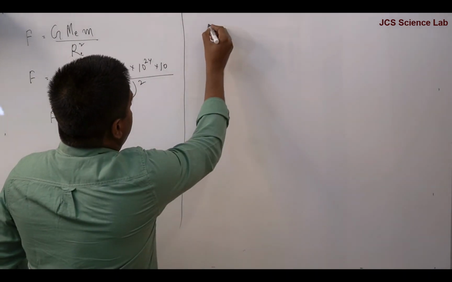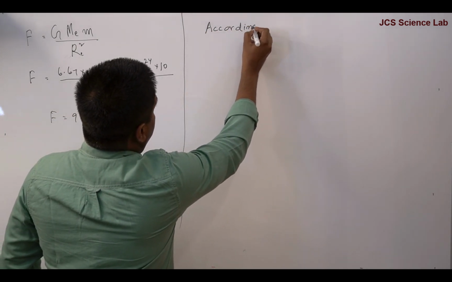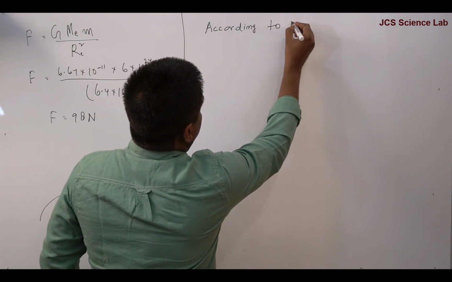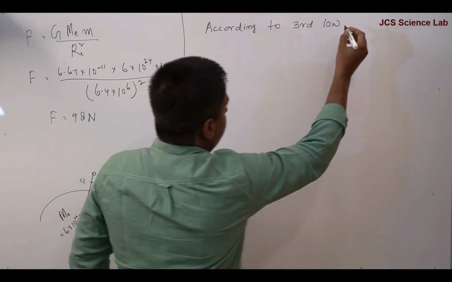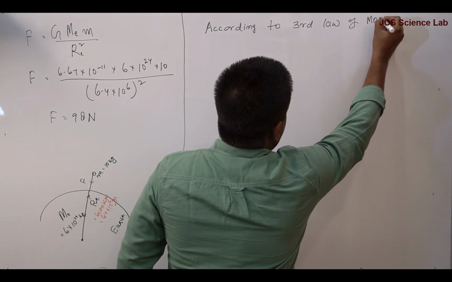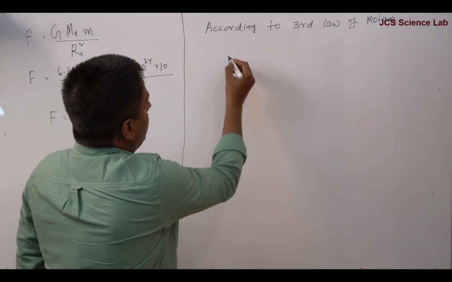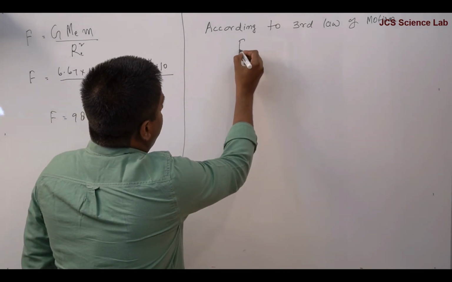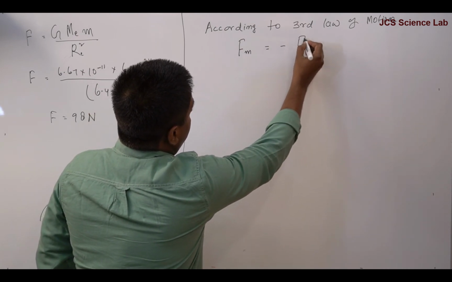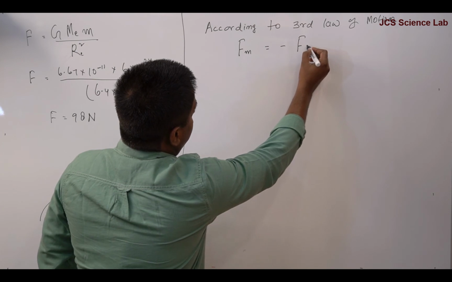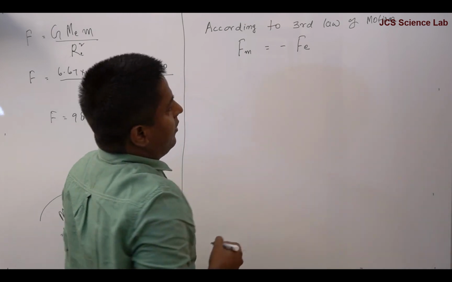So according to Newton's third law of motion, force of object mass m is equal to negative force of object Earth.